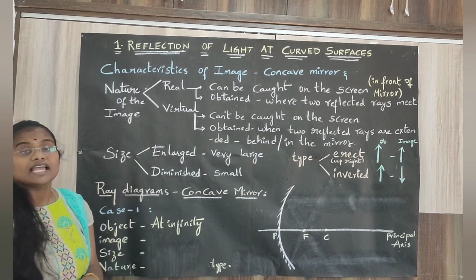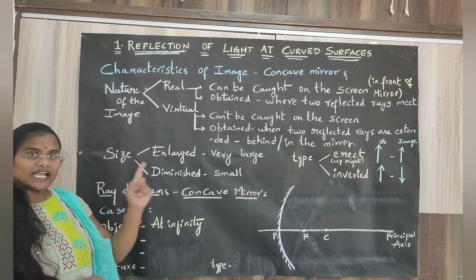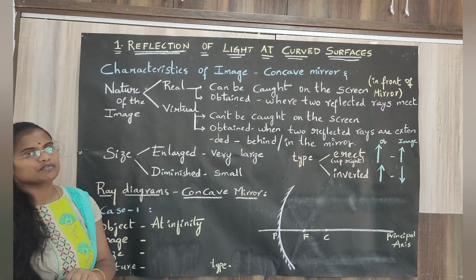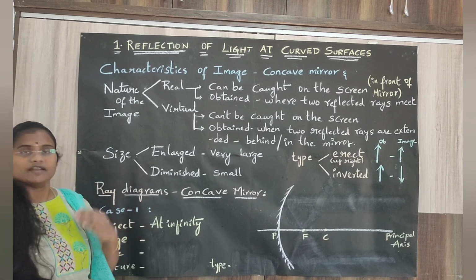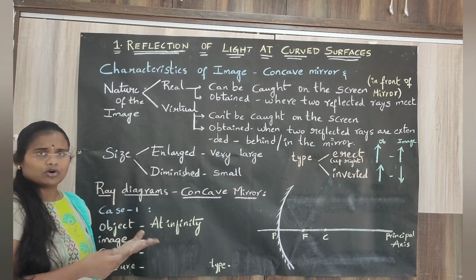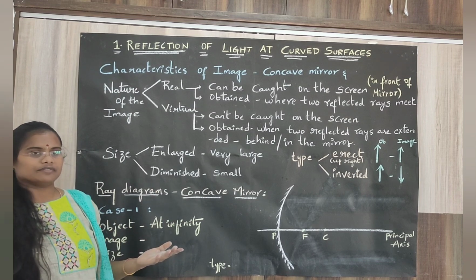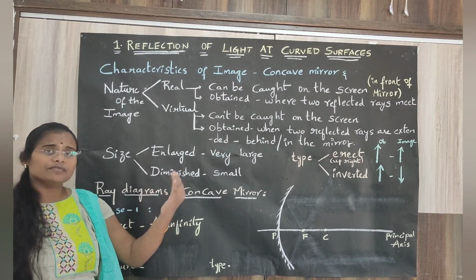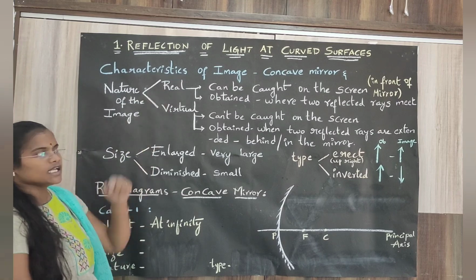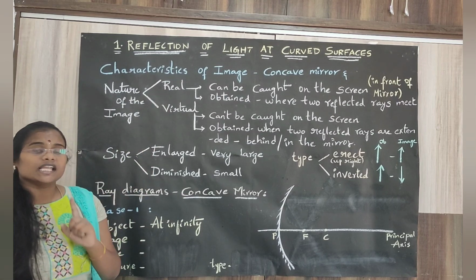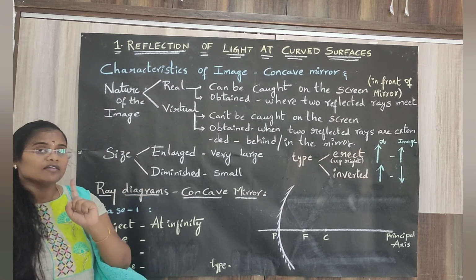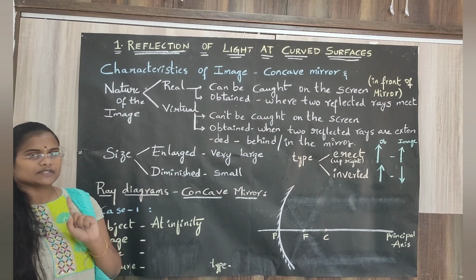The real image can be caught on the screen and a real image is obtained in front of the mirror itself. So, wherever the object is, before or after, somewhere in front of the mirror only, the real image is formed. The real image is obtained where the two reflected rays will meet.